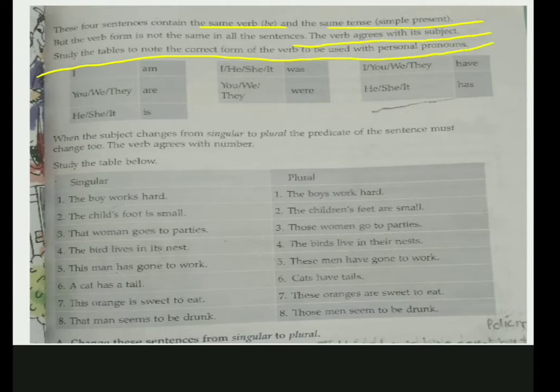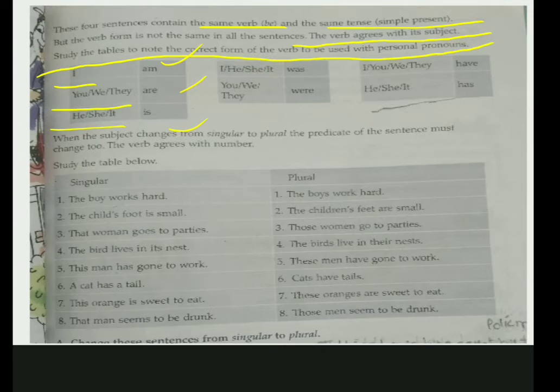Now, if you have personal pronouns, what are personal pronouns? What are pronouns? The ones that you can use instead of a noun, right? Instead of a person's name, right? I, you, we, she, he, it, they. All these we can use instead of a noun. So we use them as pronouns, right? So with I, which verb do you have to use? Am. You, we, they, are. He, she, it, is. For simple present, for present tense.